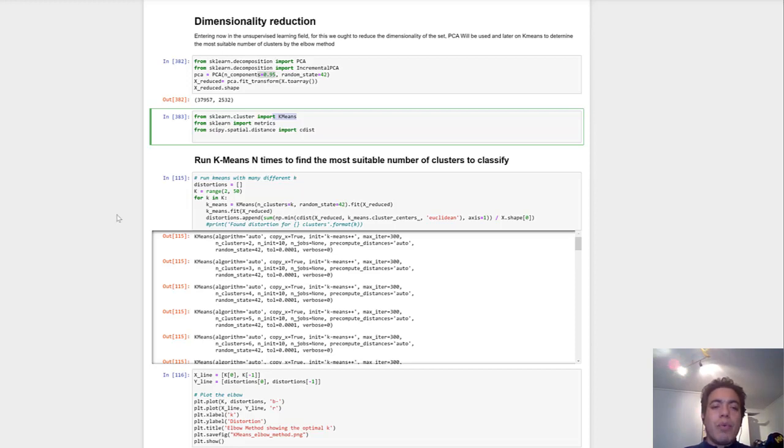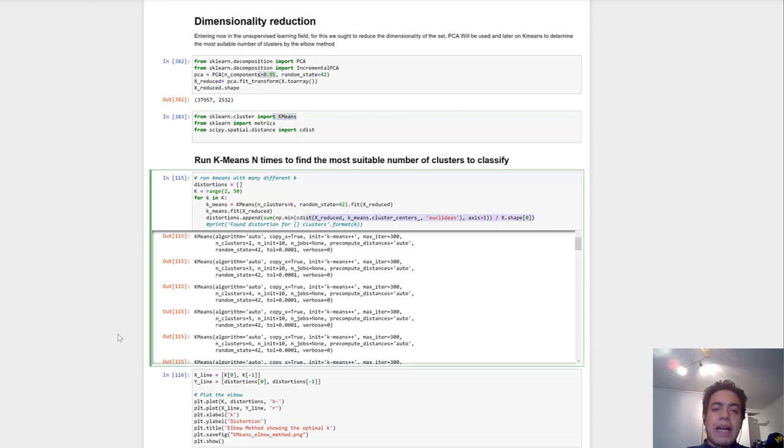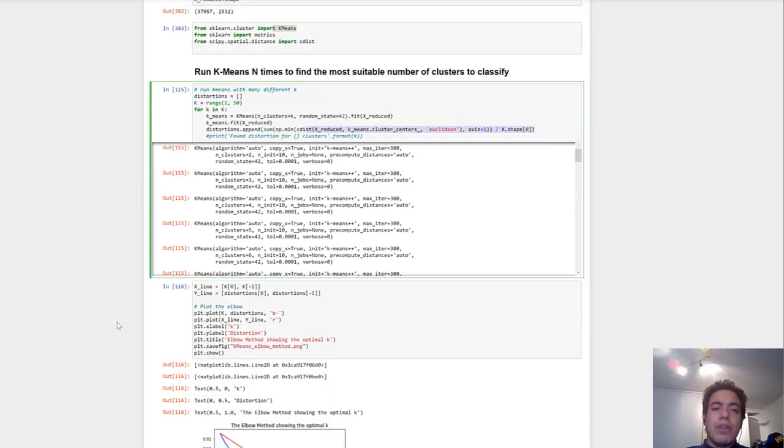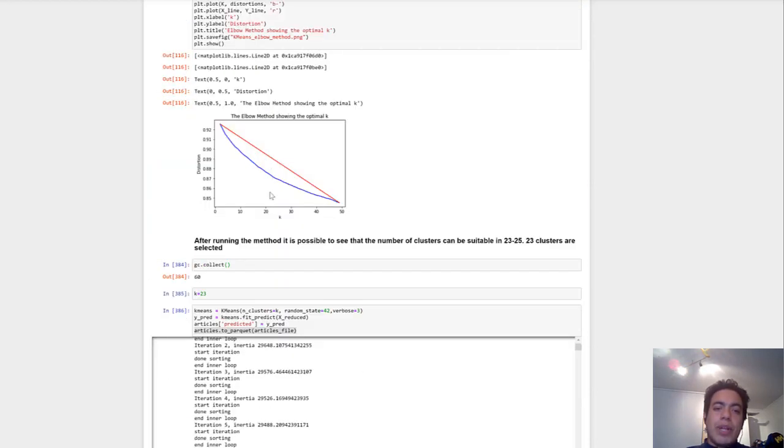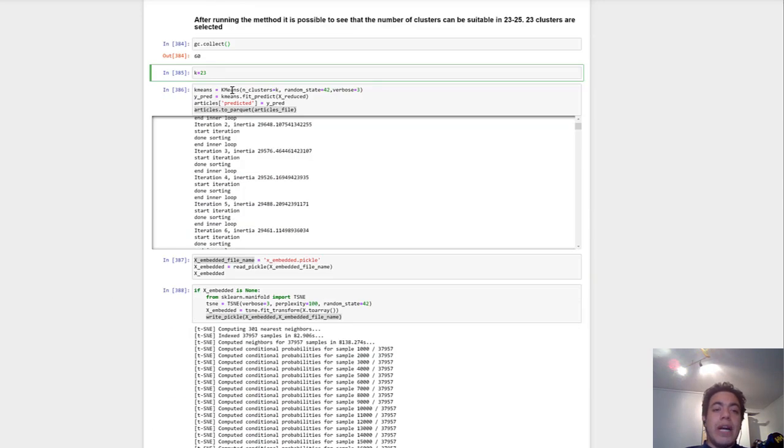We chose the elbow method to find the suitable amount of clusters, and it allows us to find the optimal number of clusters. The optimal lies at approximately 23 clusters, and this was the number to classify our information. We trained the k-means algorithm with such number of clusters and got the prediction for each document of which cluster it would belong to.